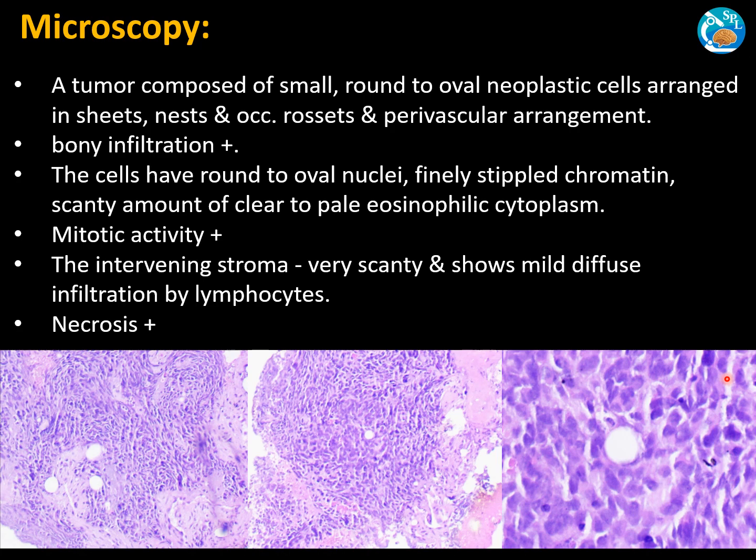Some mitotic activity was noted. The intervening stroma was scanty and showed mild diffuse infiltration by lymphocytes. Desmoplasia was absent in the stroma, and you can see here that there are areas of necrosis.